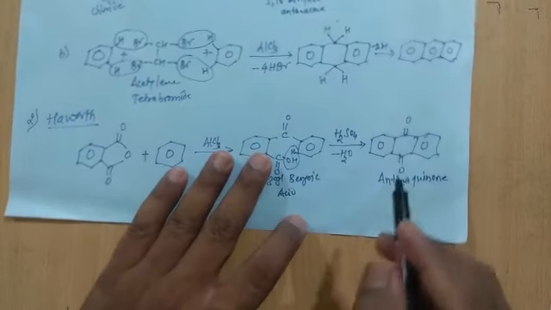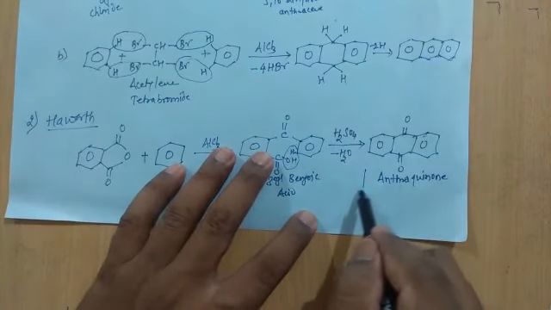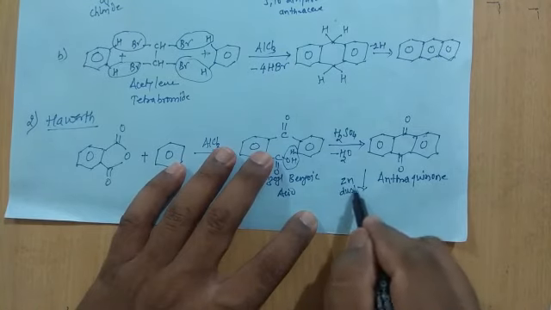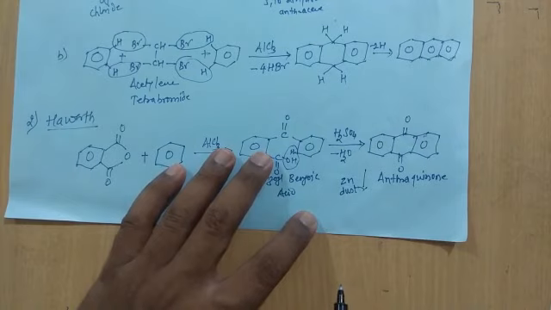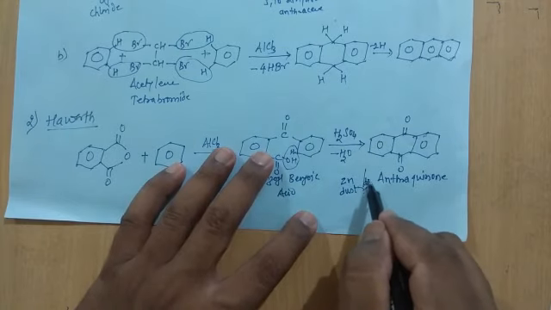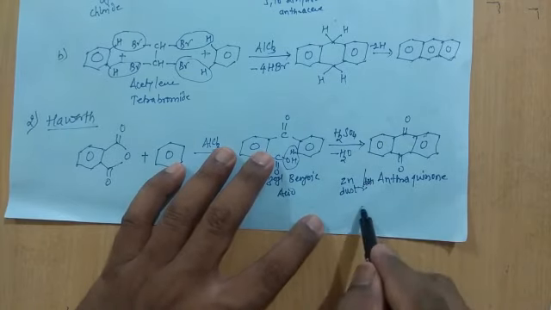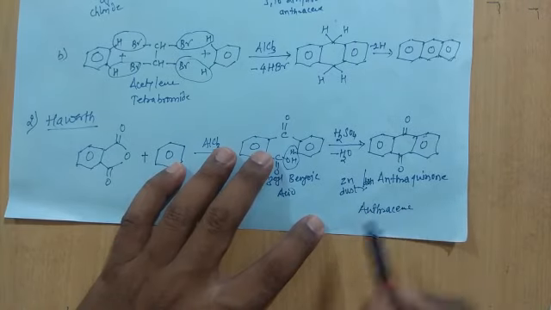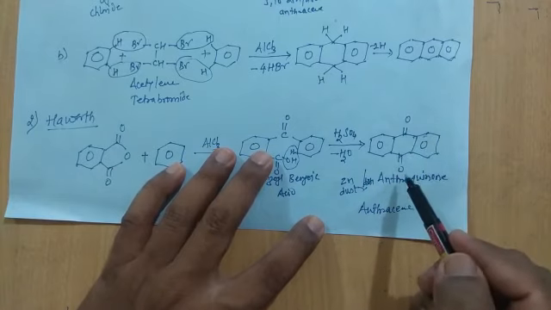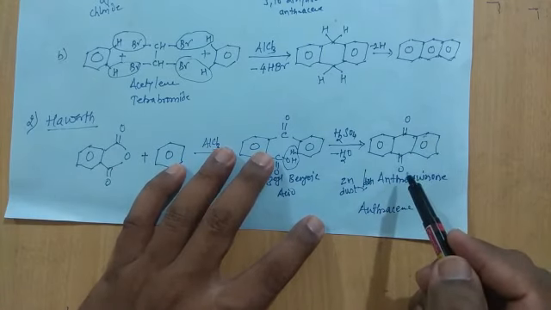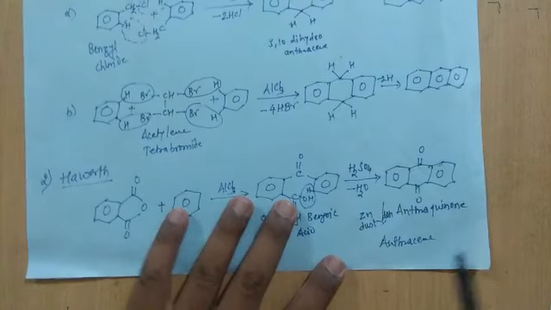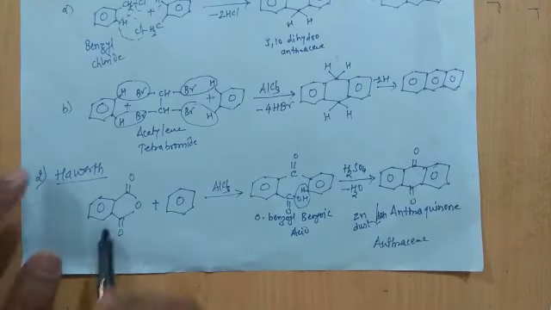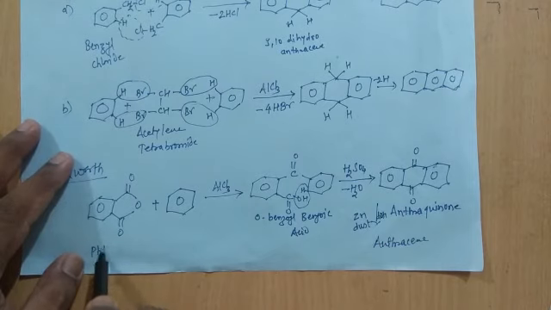If we react this anthraquinone with zinc dust in the presence of heat, that is distillation, that will give you anthracene, where the two oxygens are removed. So this is the Haworth synthesis of anthracene, which starts from phthalic anhydride.